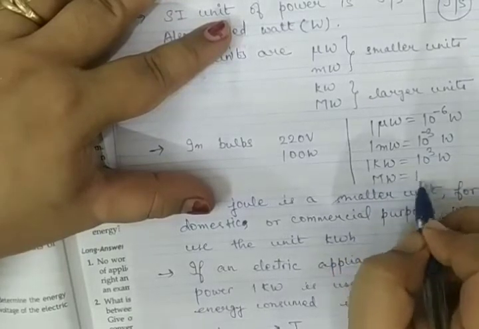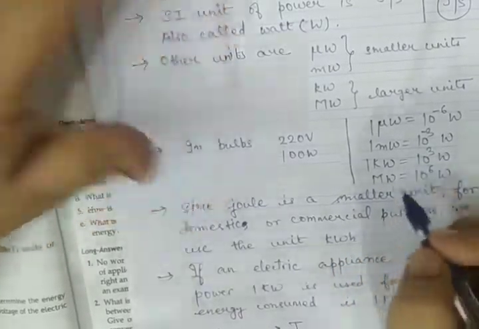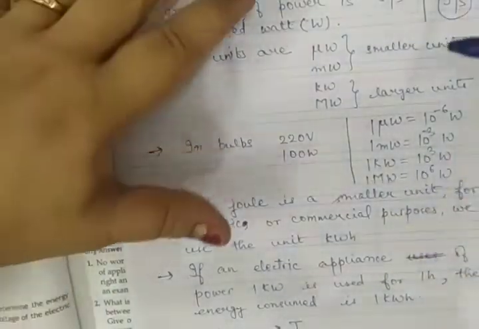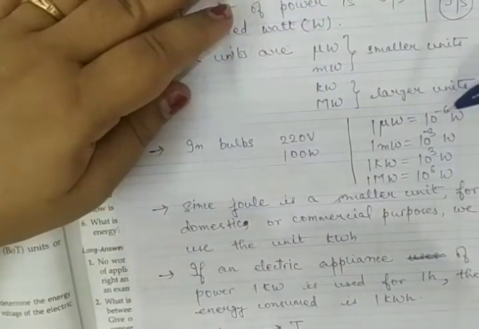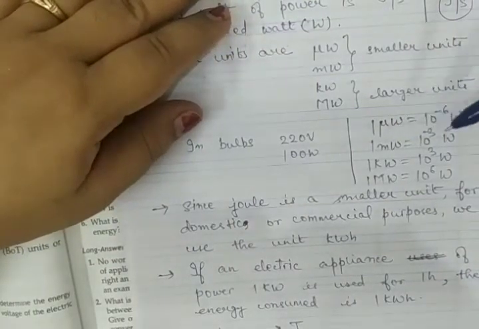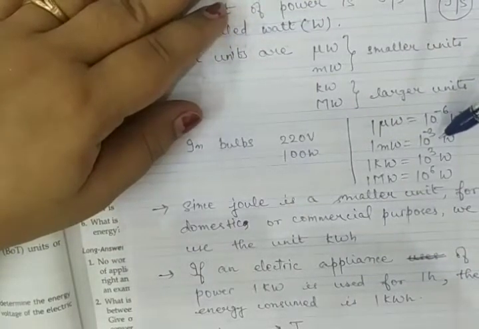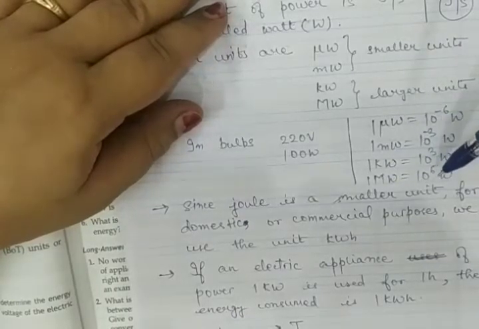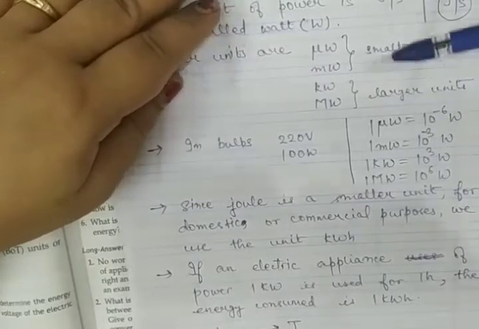Megawatt is 10 to the power 6 watt. These prefixes, whenever they are used with any unit, micro always corresponds to 10 to the power minus 6, milli to 10 to the power minus 3, kilo 10 to the power 3, and mega is always 10 to the power 6.